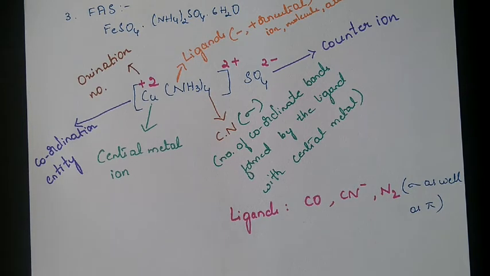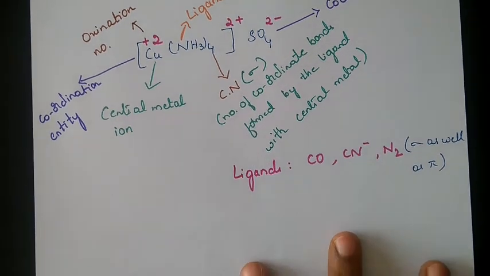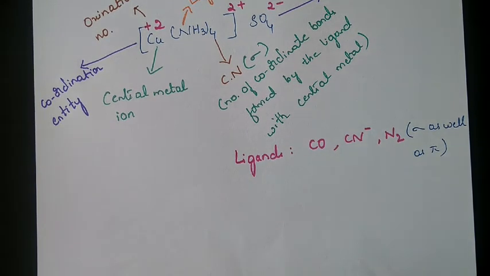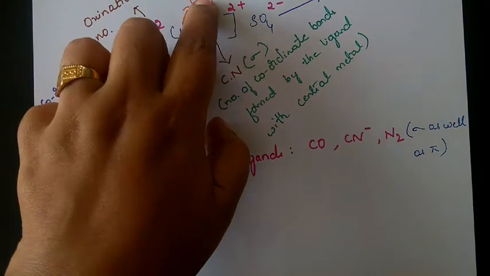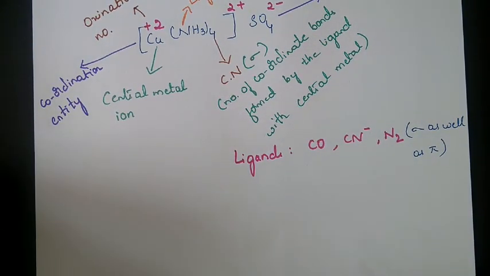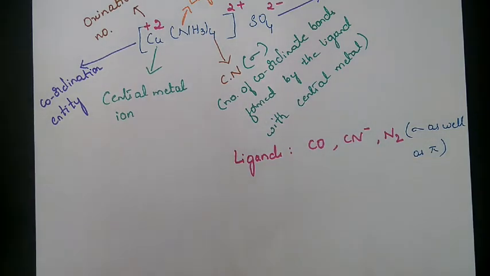So slightly we'll move on to a few extra things apart from NCERT. We have discussed chelation, or the chelating effect. Chelation is when a donor atom, ligand. Ligands are also called donors, because ligands donate a pair of electrons to the central metal atom. The atom in the ligand which donates the pair of electrons is called a ligating atom or donor atom. If the ligand consists of two or more donor atoms, then they are called polydentate ligands.